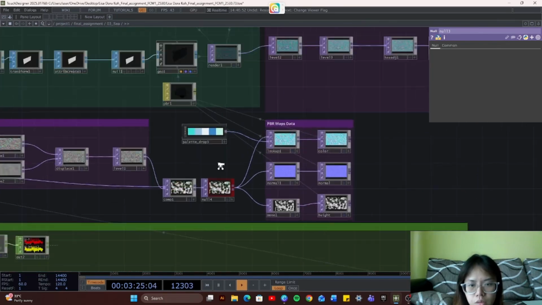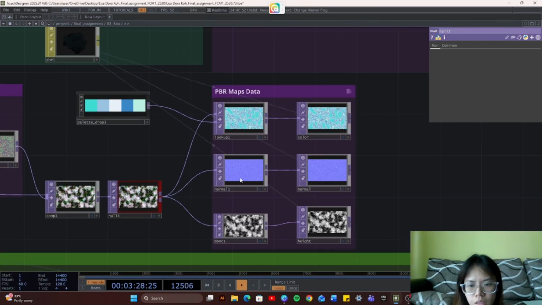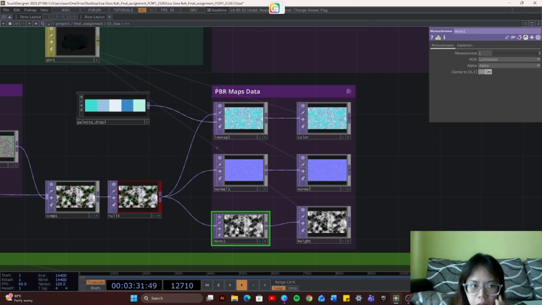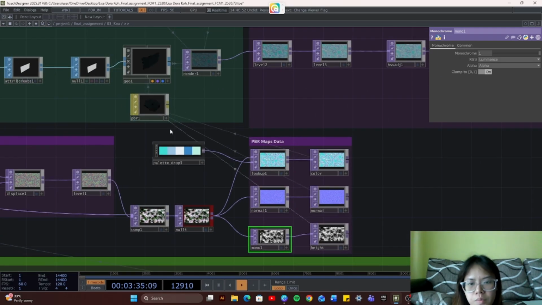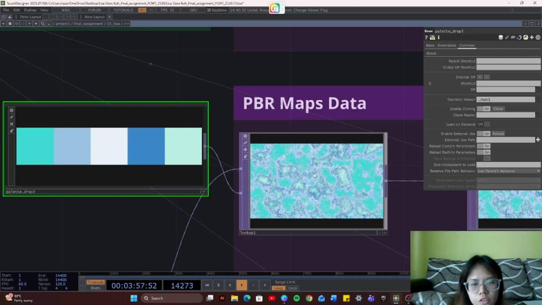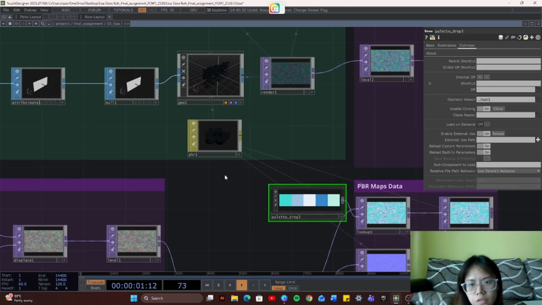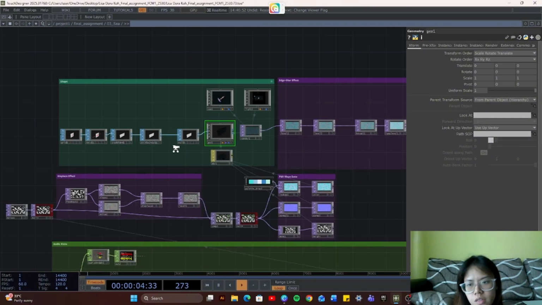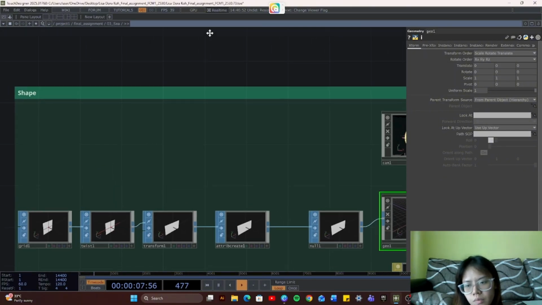And then I place it into a null, and from this null I put it into a lookup, normal map, and a monochrome. So these three are the PBR maps data for this. And I also use the color picker here, so the colors mimic an ocean. And from the PBR effect here, I place it into this geometry. So this geometry here is actually the shape of my background.